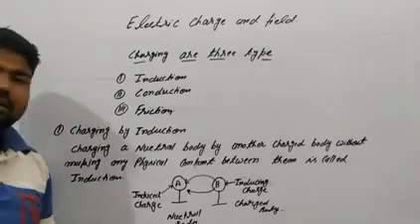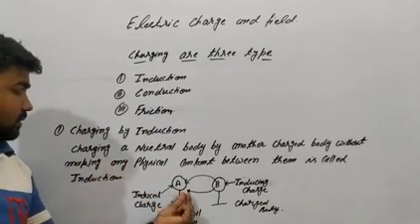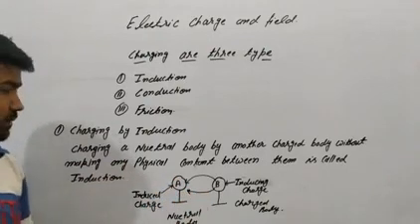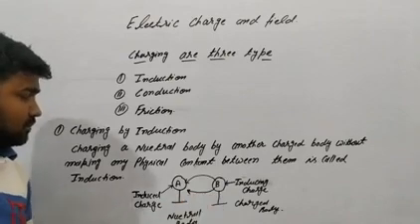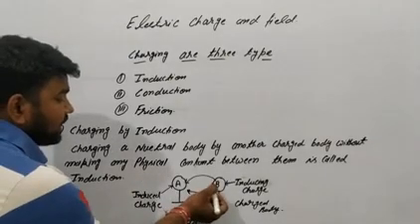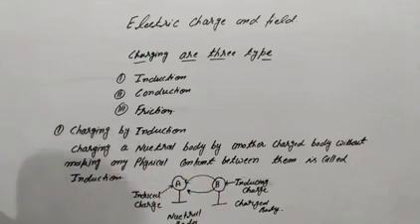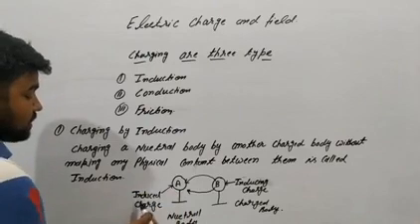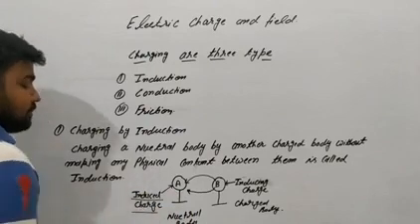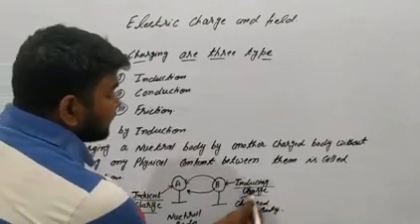Charging by induction. There are two bodies, A and B. They are separated and close to each other, with no contact between them. Their electron transfer from B to A is called induction. Body A is also called the induced charge, and body B is called the inducing charge.